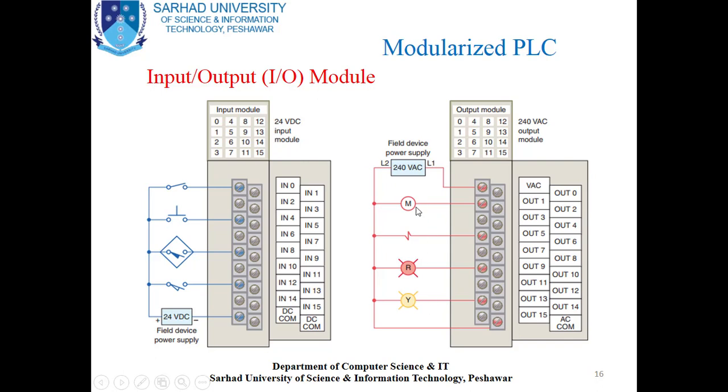So each device has been connected with the PLC. This is the terminal of the motor which has been connected with the PLC. Here you can also see the connection of output devices. Each device has been connected with the PLC, and one terminal of each has been connected to the power supply, which is 220 volt AC.